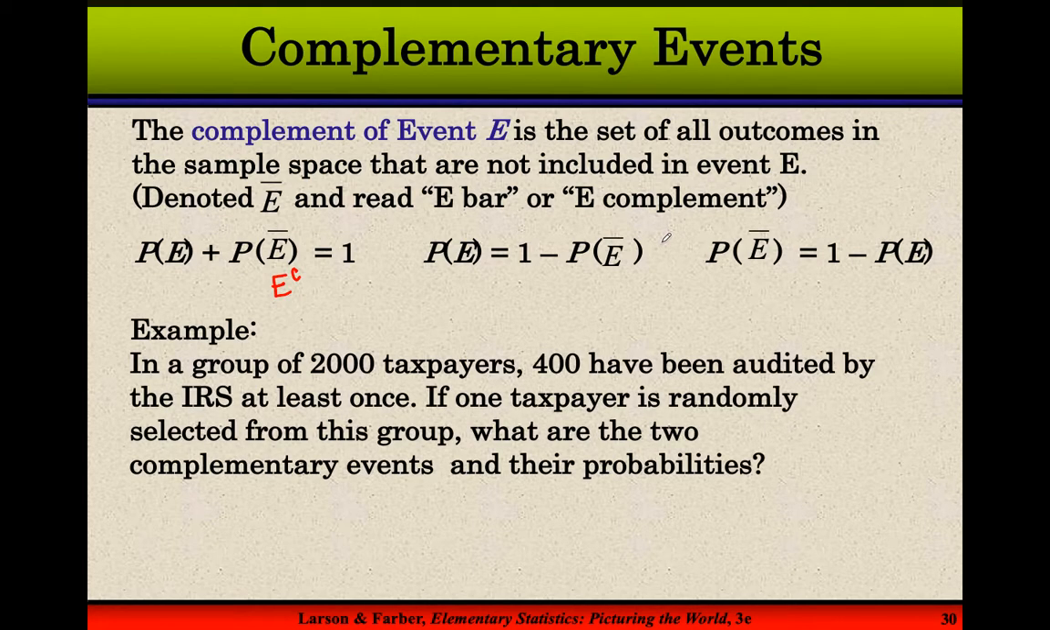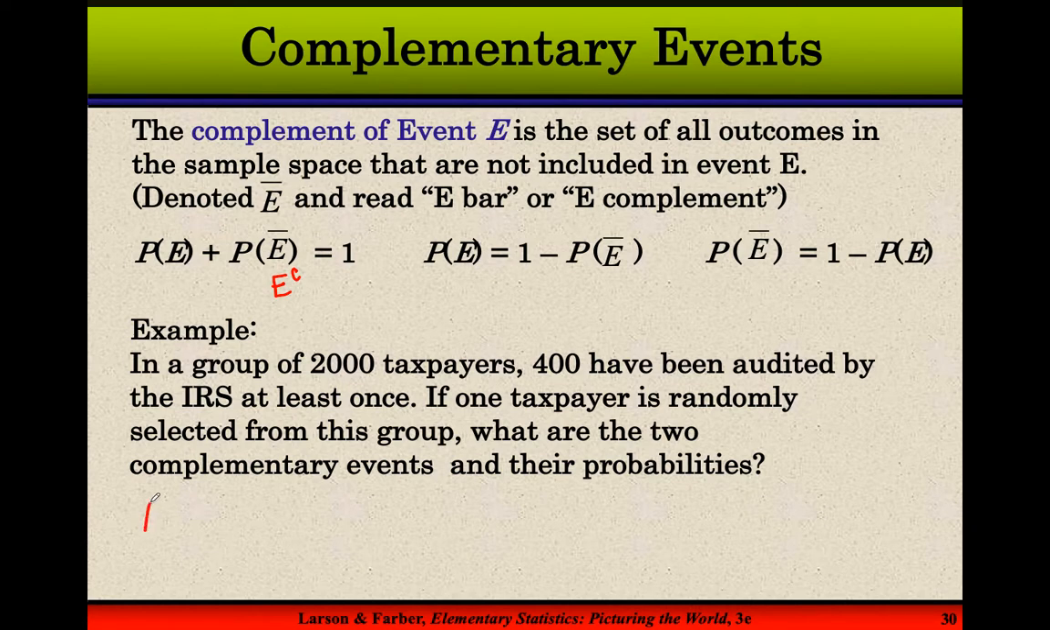In a group of 2,000 taxpayers, 400 have been audited by the IRS at least once. Being audited is not a pleasant experience. It means they've looked at your tax return. You usually have to go talk to the IRS, take your receipts, and prove somehow that you filled out your return correctly. If one taxpayer is randomly selected from this group, what are the 2 complementary events and their probabilities?